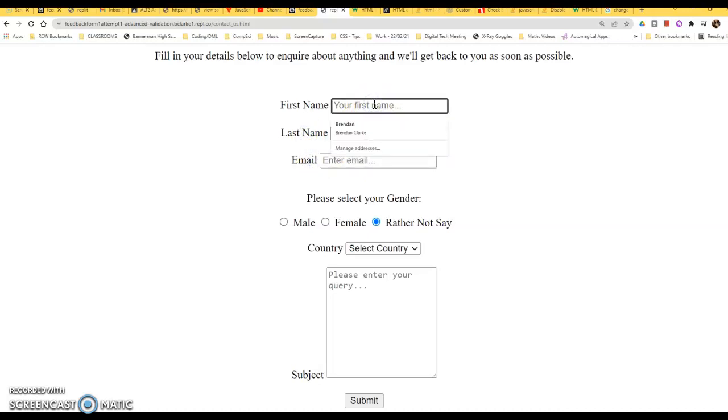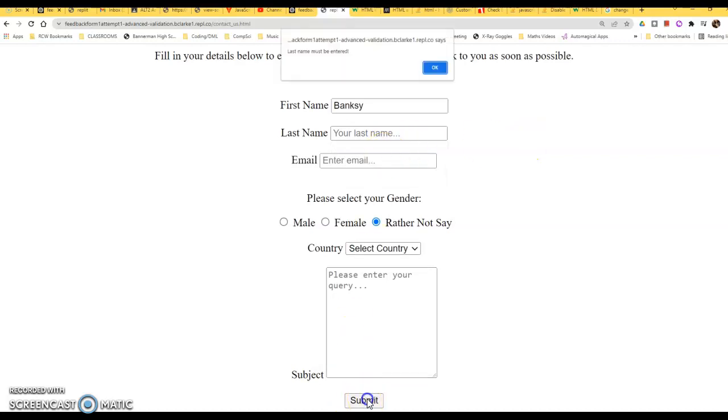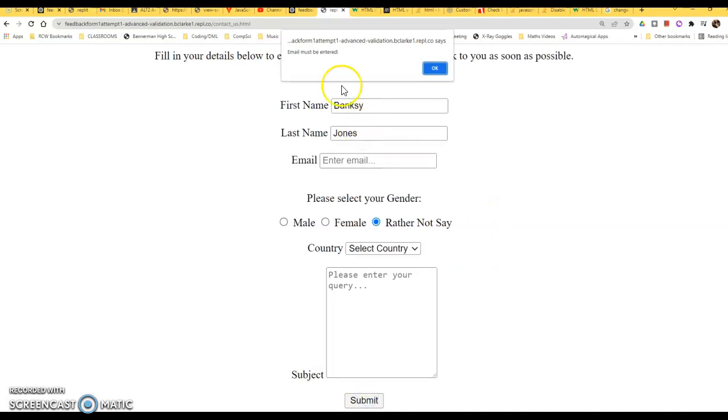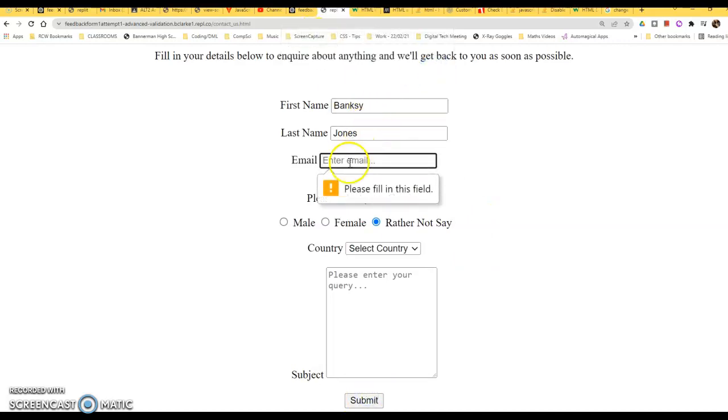So let's put in Banksy here, one of the famous artists. Right, so let's go for submit, Banksy here. So last name must be entered. Banksy Jones. Right, so submit there. Email must be entered.